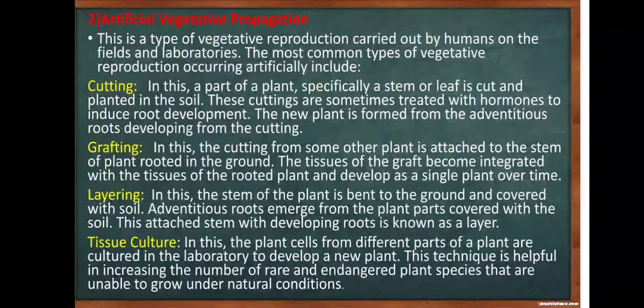The last part, tissue culture. In this, the plant cells from different parts of a plant are cultured in the laboratory to develop a new plant. This technique is helpful in increasing the number of rare and endangered plant species that are unable to grow under natural conditions.